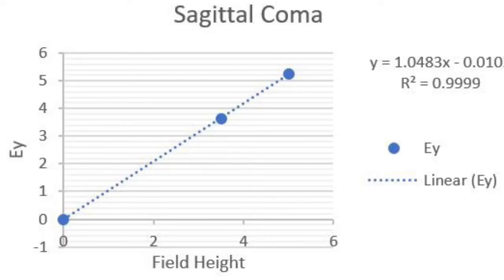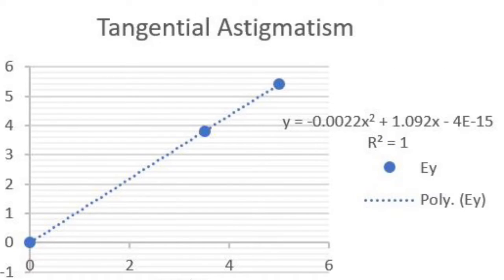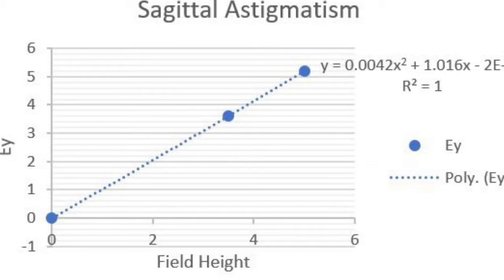Next, the tangential and sagittal astigmatism results were plotted. We expected to see a quadratic relationship between epsilon y and field height, however, a more linear relationship was found. Perhaps if we had more time to collect data at more field heights, we would have been able to see a quadratic relationship. Additionally, we were able to calculate the amount of astigmatism present in the system by using the z-values we measured in lab, the field height, the focal length of the lens, and the diameter of the beam. This value is 310 microns for h equals 5 and 160 microns for h equals 3.5.